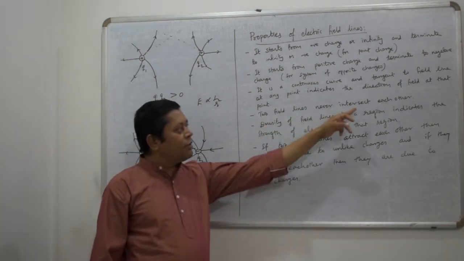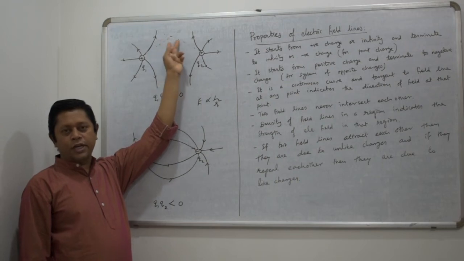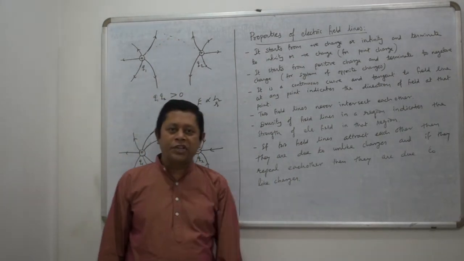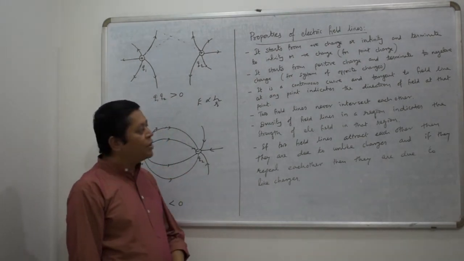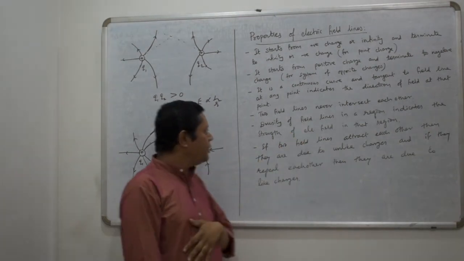Then, two field lines never intersect each other. As we discussed here, two field lines will not intersect, because if they intersect, it means at that point there are two directions of electric field. That is not possible. Reason? Because the electric field is a vector quantity, so you will have a resultant electric field.